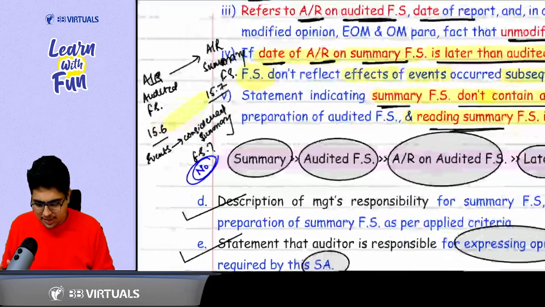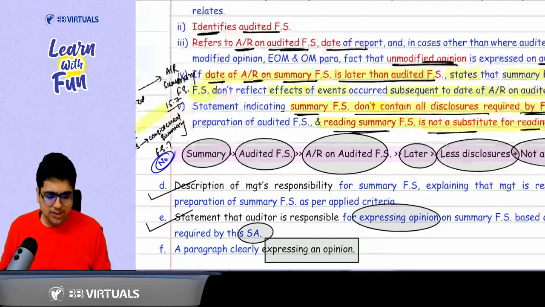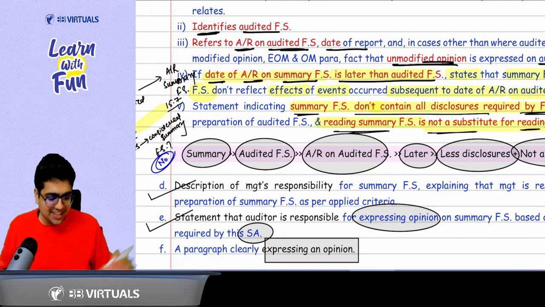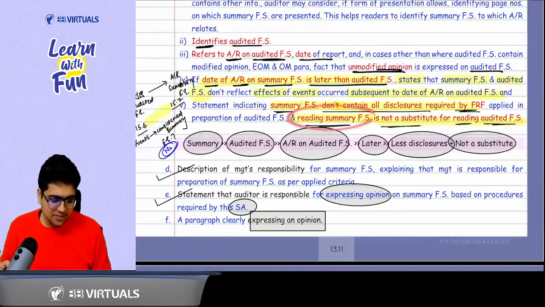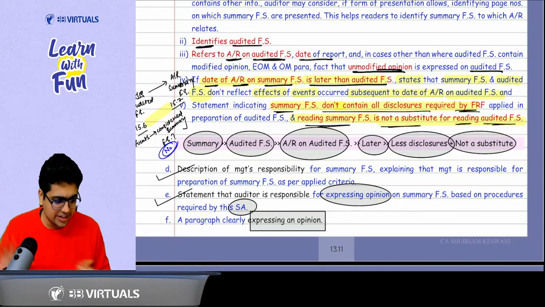Okay sir. Here we took this example of 15 June and 15th of July. And the last point you need to write here is that summary financial statement doesn't contain all the information. It doesn't contain all the disclosures. So reading the summary financial statement is not a substitute for reading the complete financial statements or audited financial statements.